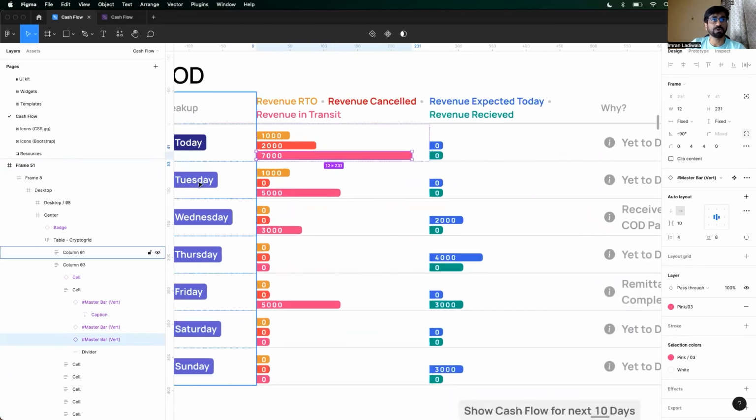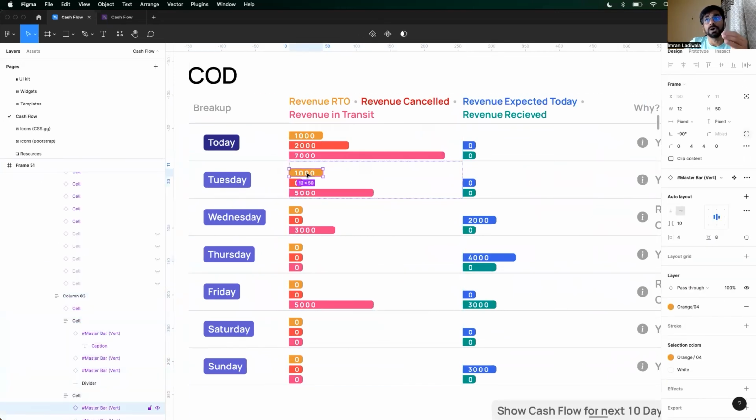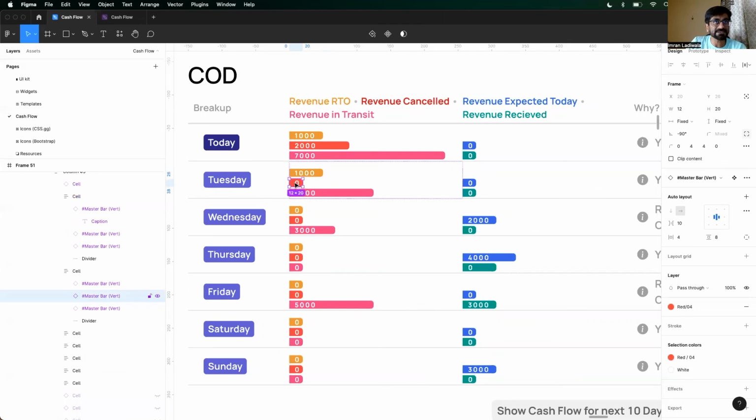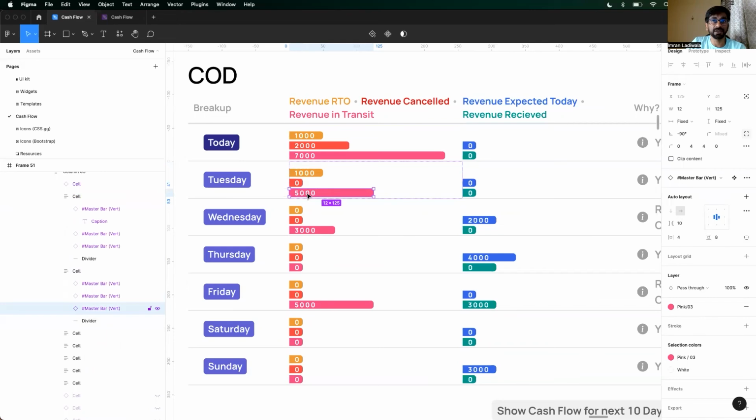Let's say what happens tomorrow, right? So on Tuesday, the revenue RTO has left from there, but it hasn't reached you yet, right? It will take 1-2 days, 3 days, 4 days to reach you. Only then can you ship it back to that customer or another customer, right? So that's again in RTO. That day hasn't happened, so revenue cancelled is 0, and revenue in transit is still 5,000, right?